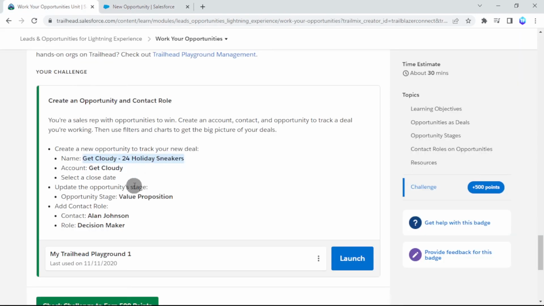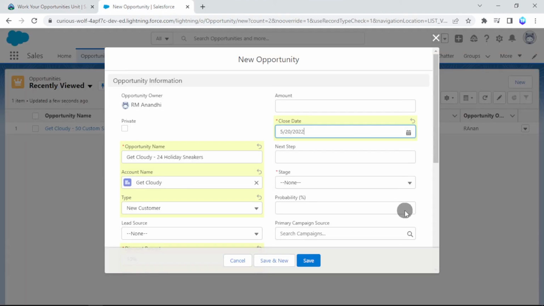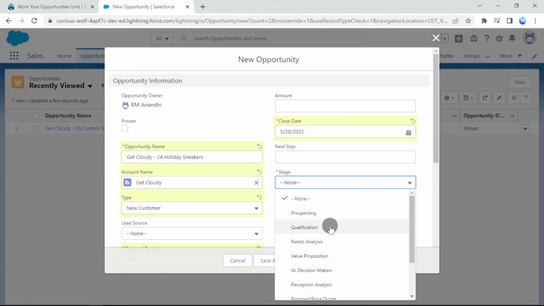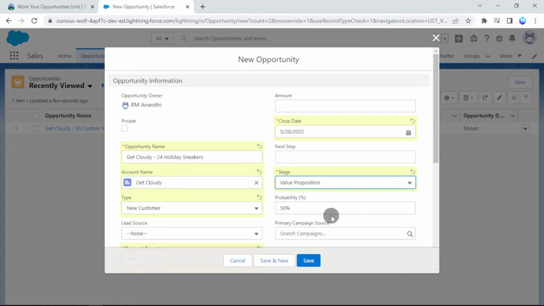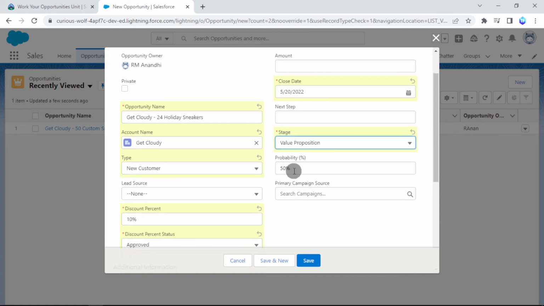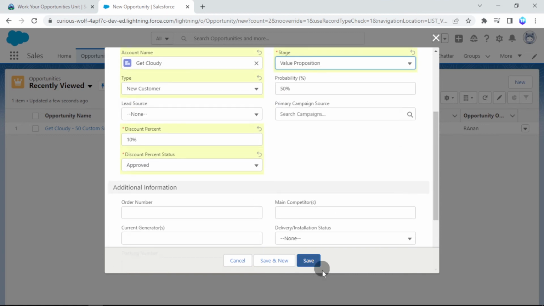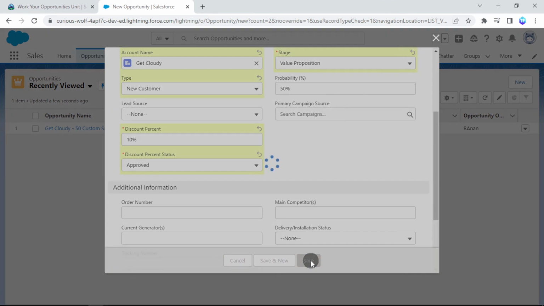Now we have to update the opportunity stage to value proposition. So the probability will be filled as 50%. Now click save.